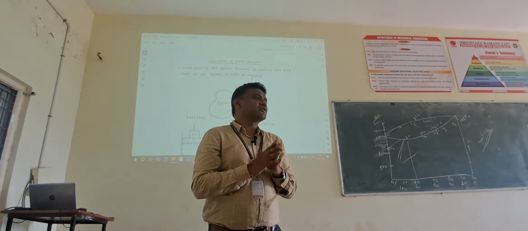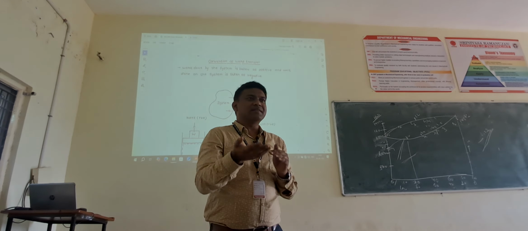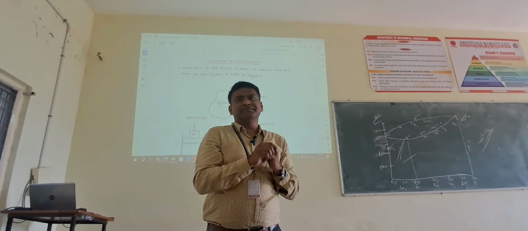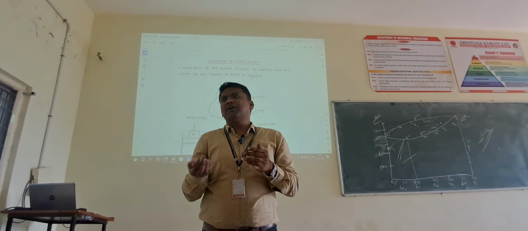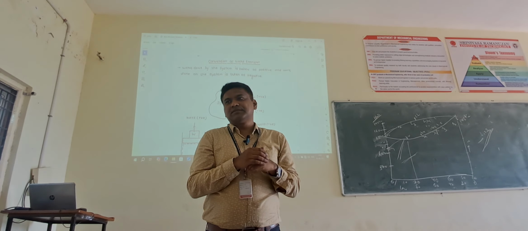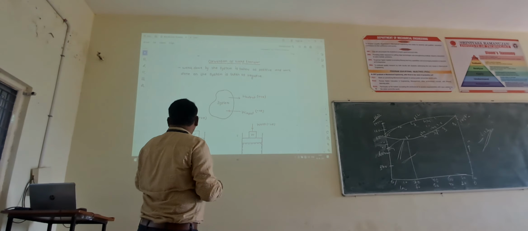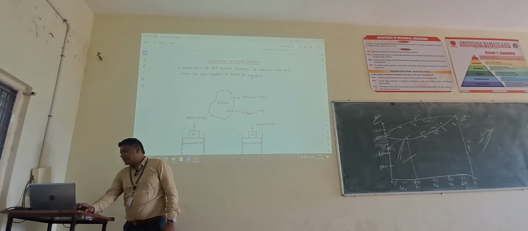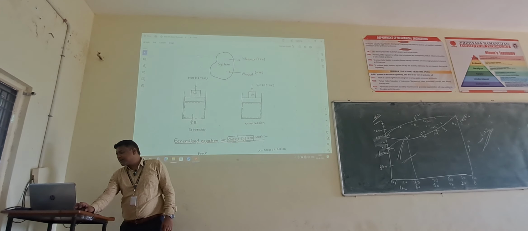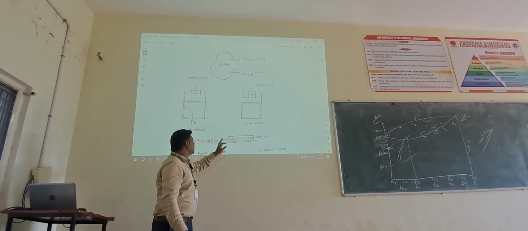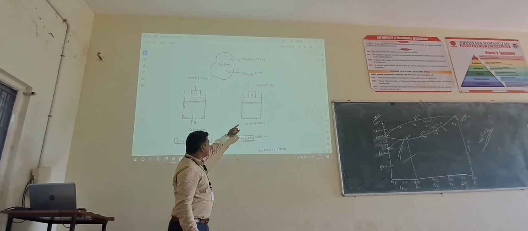Understood? Everybody understood what is work? Work done by the system, work done on the system. Okay, next. We have two types of works here. Mechanical work. Let us see two types of works. One is expansion work, one is compression work.